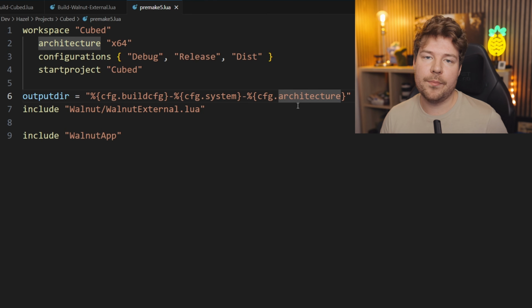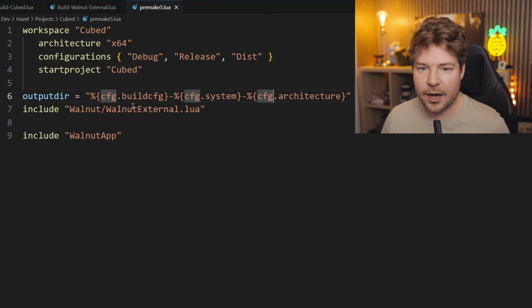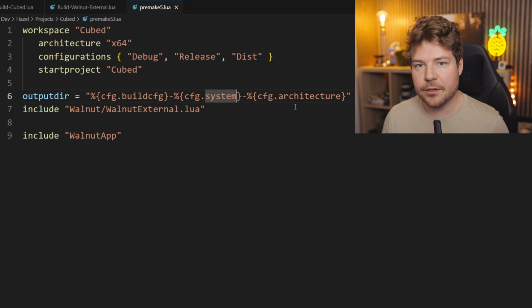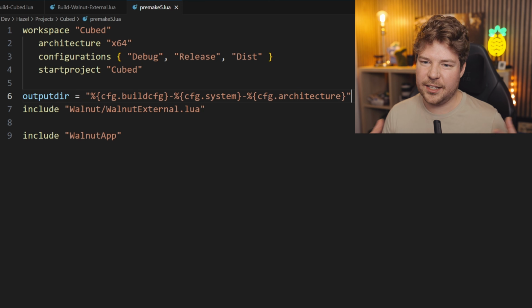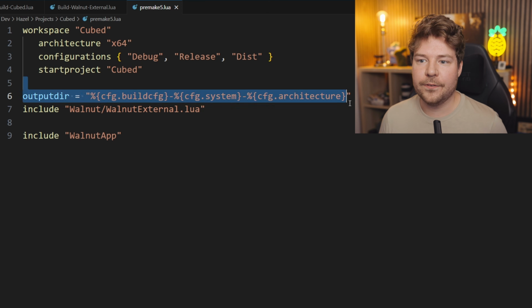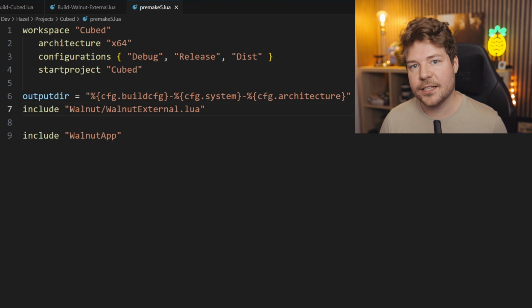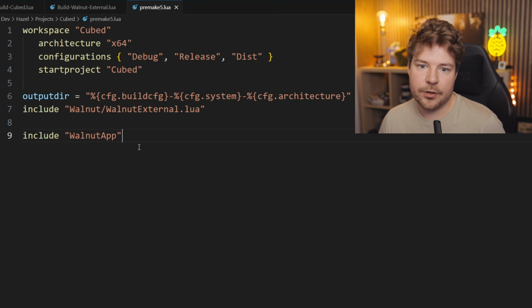Output directory is where our binaries get output to. You can see that we're basically making this path. We're making this directory from the current build configuration, so debug, release, or dist, the system that we're on, like Windows, and then the architecture such as x64. So that's just a little directory that we make for that specific build configuration and platform, and that's where we'll actually build our binaries to. Then we'll include Walnut, Walnut external, which looks good, and of course, instead of Walnut app, we'll include cubed, which is this.